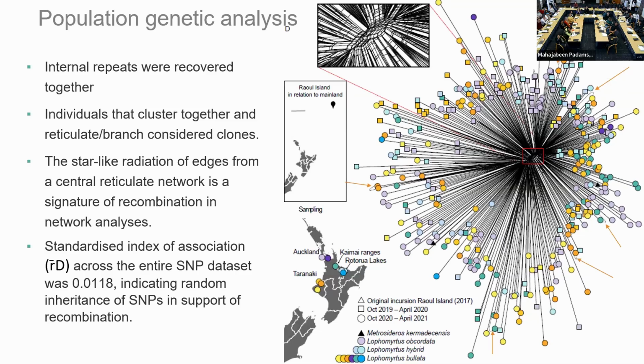And we also looked at an additional analysis using a split tree network. This is a little bit much to take in, but it mostly tells us the same story. There's no real obvious grouping of colors or shapes. Everything's spread everywhere. The center of that network is highly articulated, and that's a strong signal of recombination in the data set.